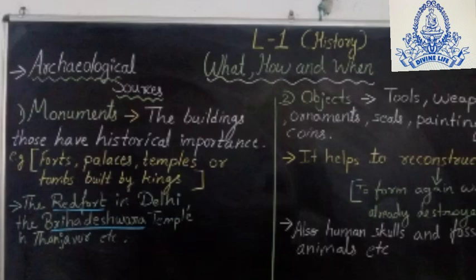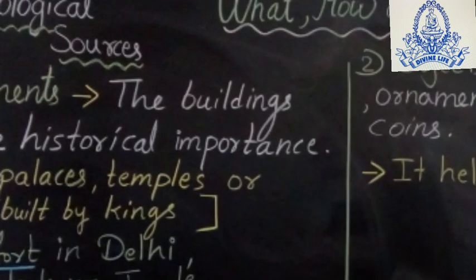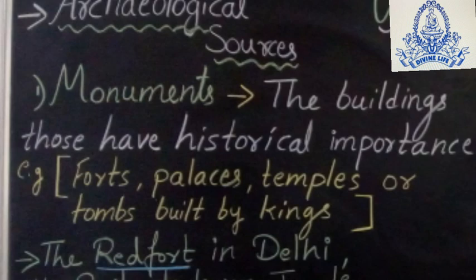Now first we go with the archaeological sources. The first is monuments. Monuments are buildings that have historical importance, for example forts, palaces, temples or tombs built by different rulers.